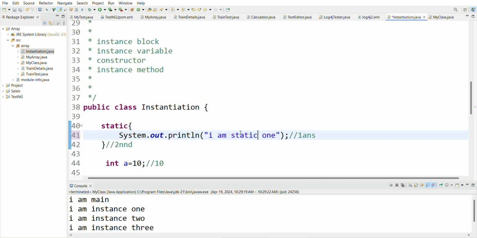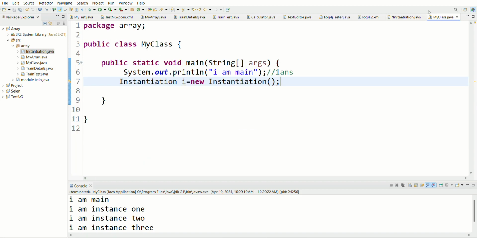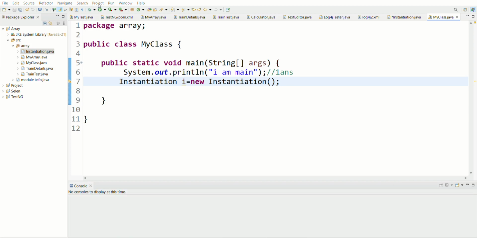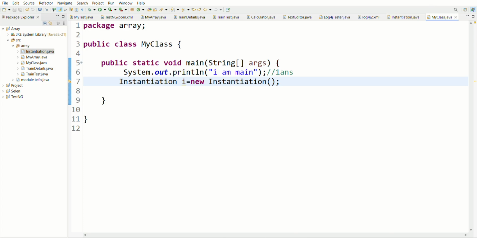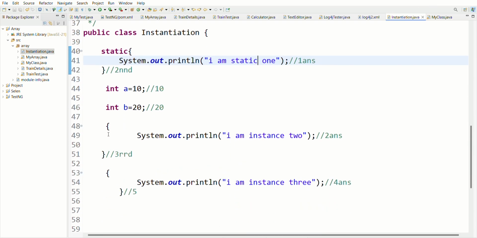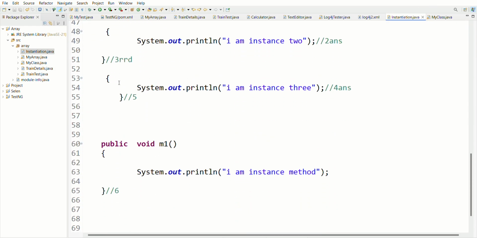There is a lot of confusion in this. What is static? What is instance? "I am static 1". This is the first output. That's how you are getting the output. Got it? This is the procedure of how static and instance will be executed.